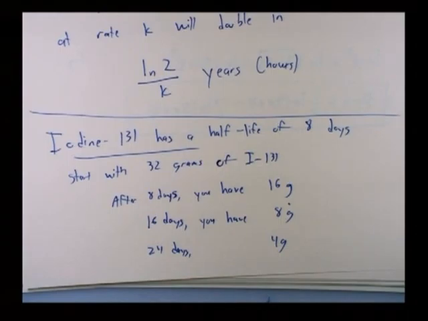You can imagine this being useful if you want to track, say, the motion of blood inside a patient over days. You put some of this iodine into them, you watch where it goes, and you can measure using various devices how much there is later. Half-life: the amount of time it takes for half of something to go away.